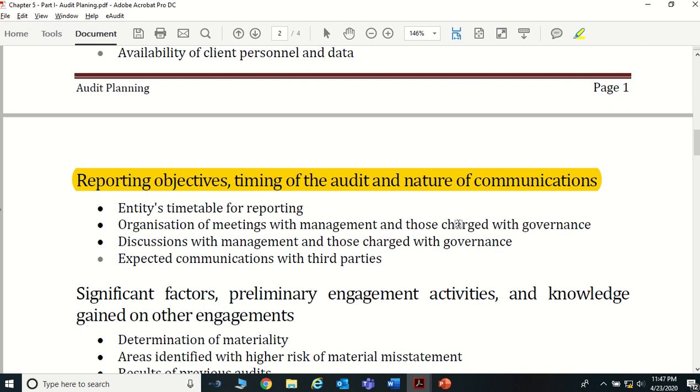Those charged with governance, in the sense, say for an example, if you're taking a PLC, a public limited company, the audit function is run by a separate team consisting of the board, which we call the audit committee. Normally a company has a board of directors. Out of these directors, there are different kinds of committees, which consist of 3-4 directors out of the total board of directors of the company.